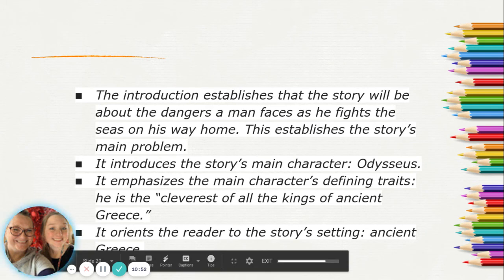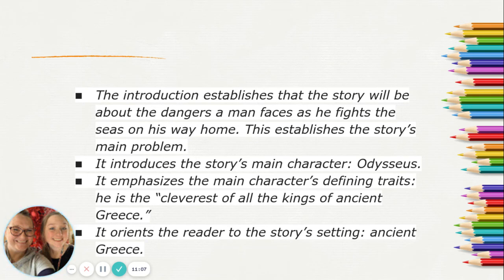So this establishes for us the story's main problem. It also introduces the main character, Odysseus. It emphasizes his defining traits. It says he's the cleverest of all the kings of ancient Greece. And it also gives us the context for the setting, which is in ancient Greece.